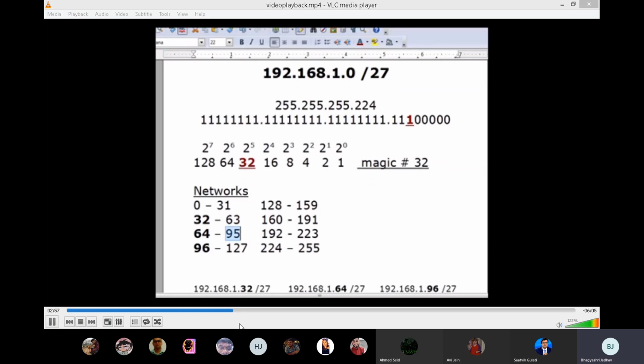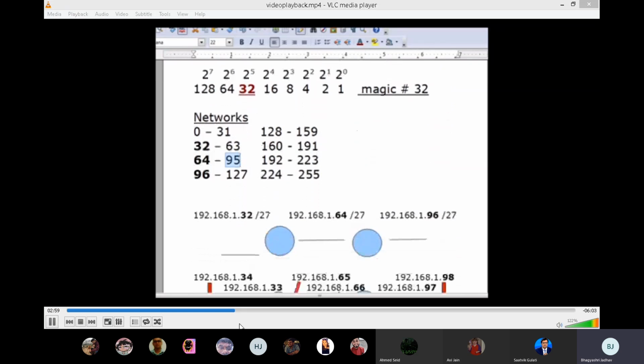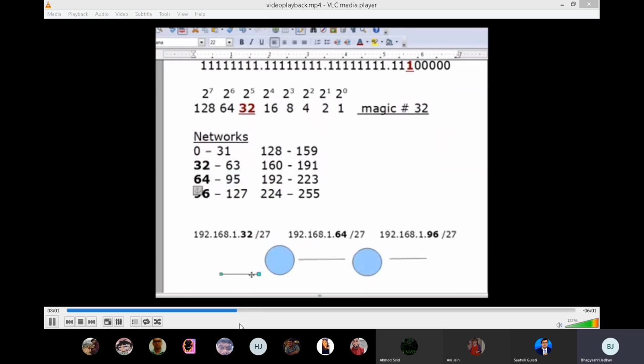If we go down here, we can see how we're going to work this. So what we're going to do is we are going to have the 32 network over here, then we'll have a router, and then in between the two routers, we'll have the 64 network. And then on the other side of the router, on this LAN segment over here, we'll have the 96 network. So we'll have 2 routers, we'll have 2 LANs, one on one side, the 96 network, and on the other side of this first router, we'll have the 32 network LAN.